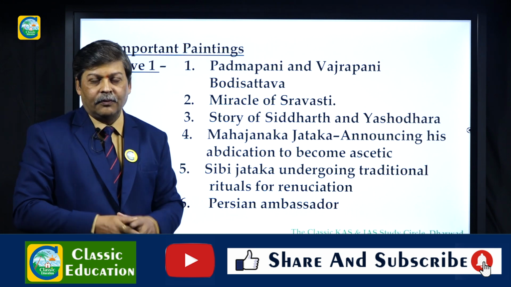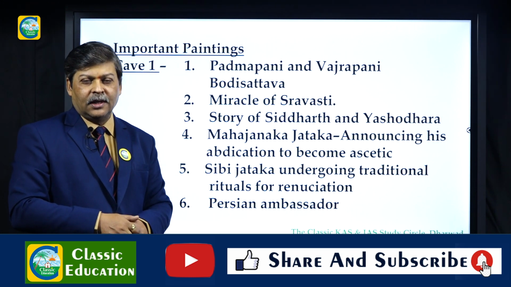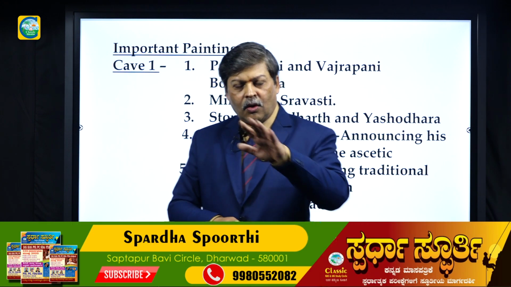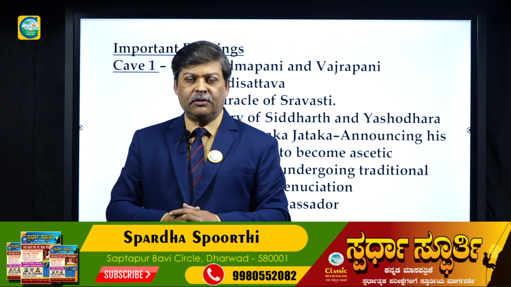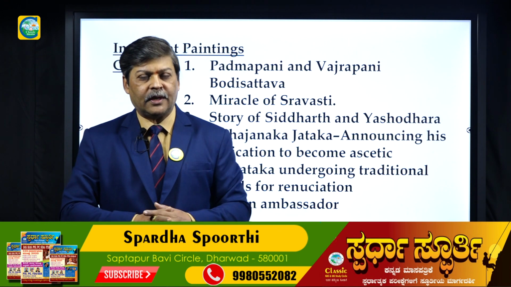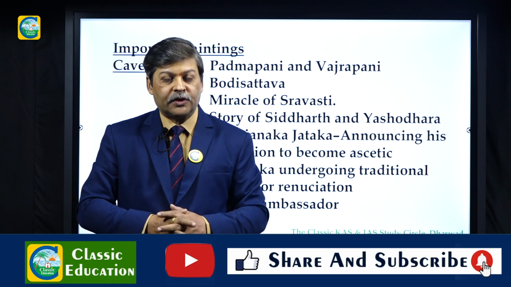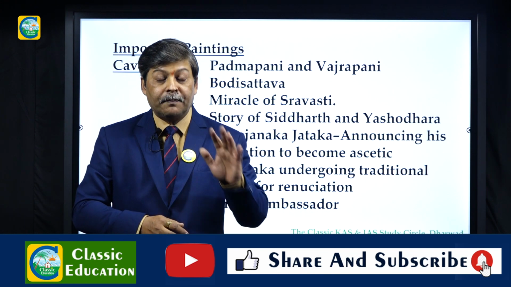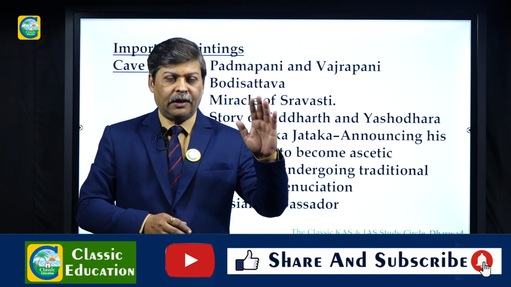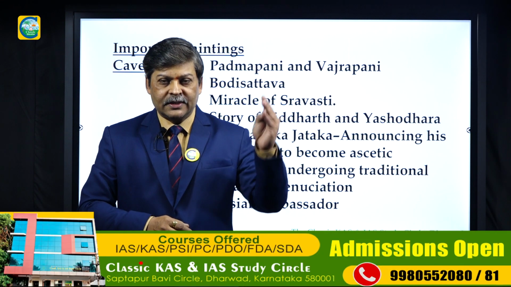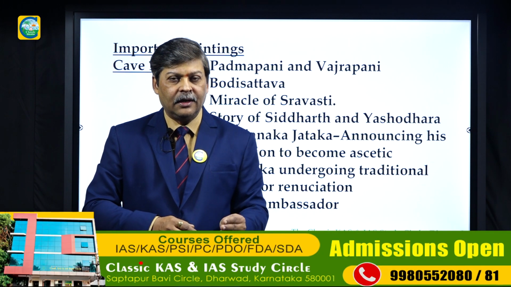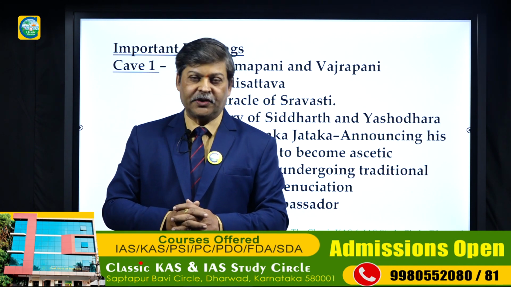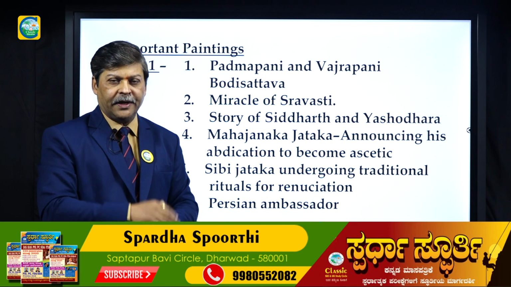Now we are coming to the most important part, the paintings that we have got here at Ajanta. In most of the caves the paintings have withered away, and we no longer see those paintings. But there are a few caves which have been well preserved, like cave number 1, cave number 2, 6, 9, 10, 16 and 17. These caves are well preserved for the paintings, and they have very good paintings.